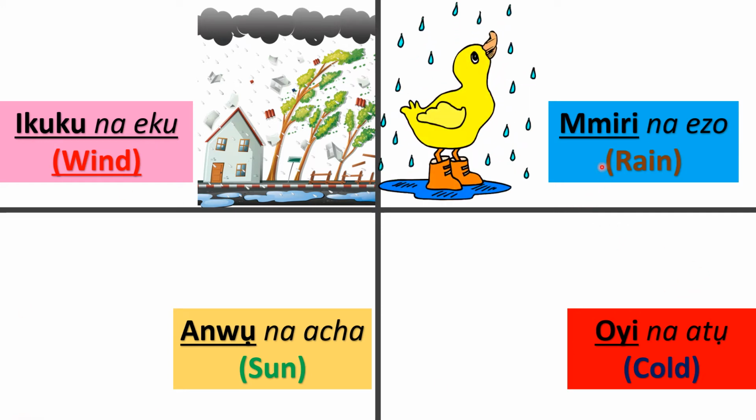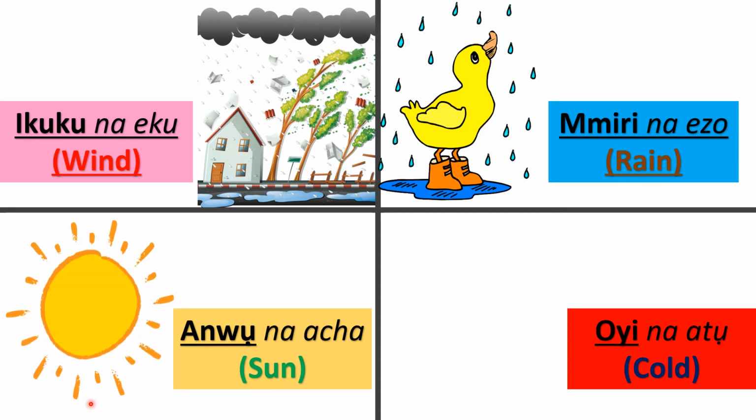Also, we have mmiri. Mmiri bụ rain. So if you want to put it in a sentence, you will have to say mmiri na-ezo. It means it's raining. Also, we have anwụ. Anwụ bụ sun. So if you want to put it into a sentence, you will have to say anwụ na-acha. It means it's sunny.